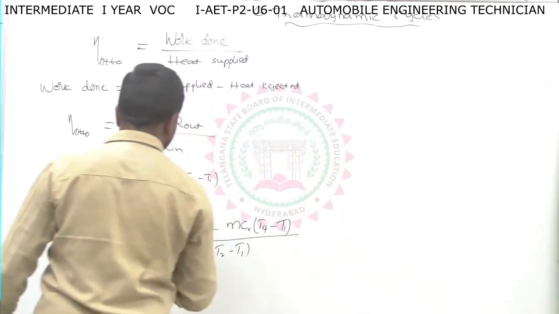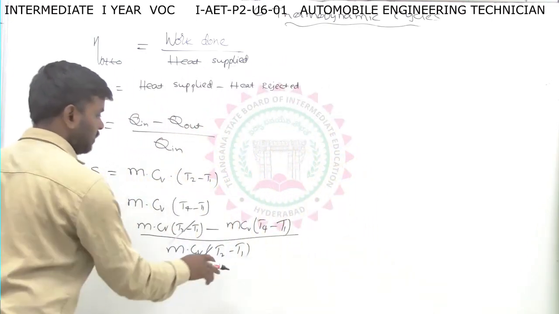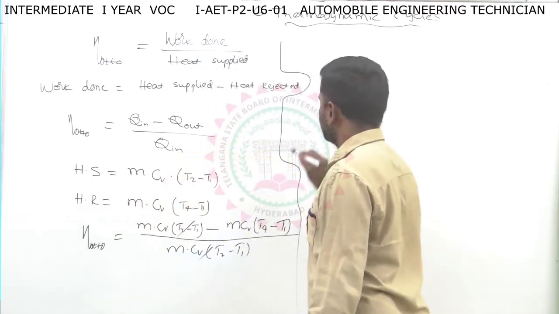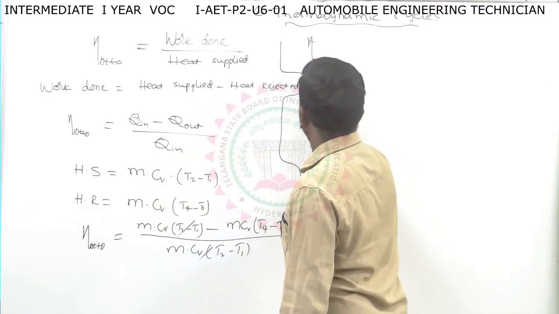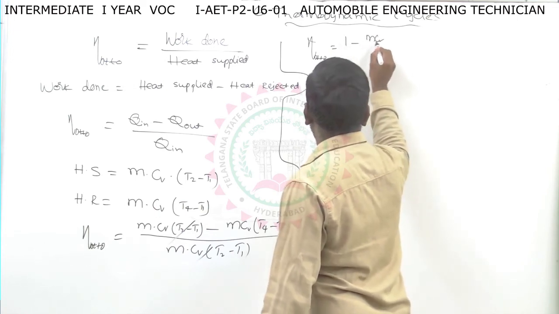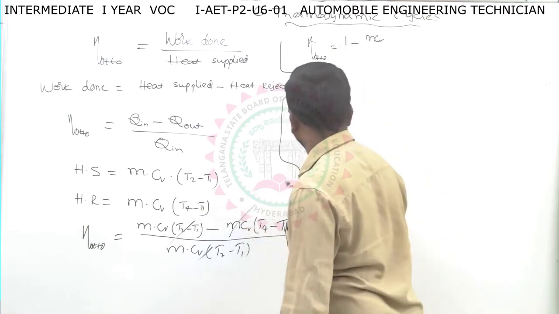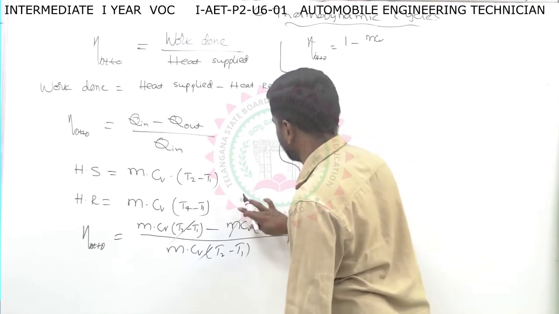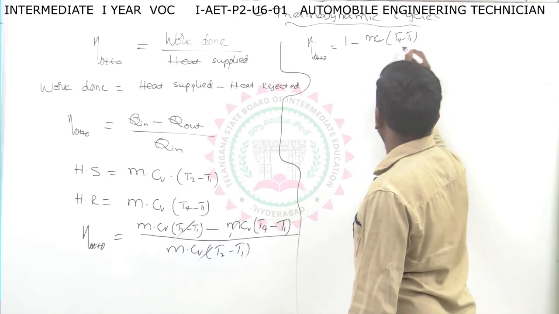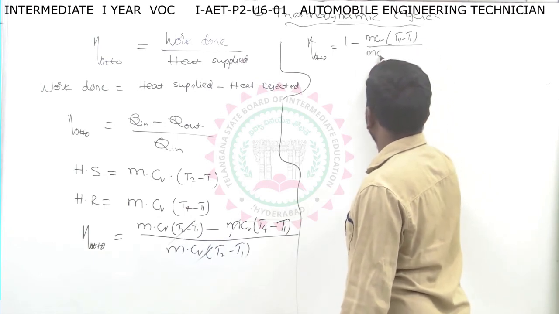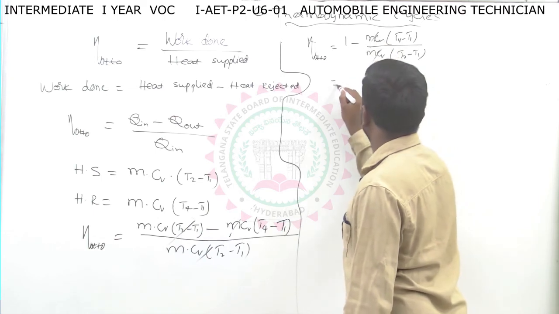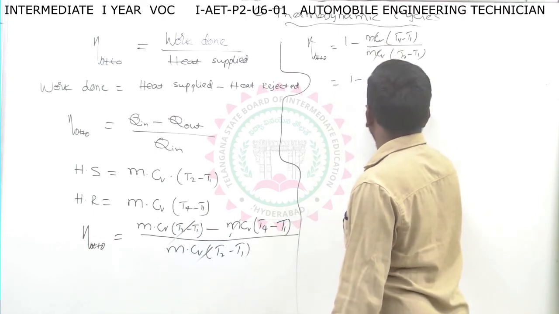So you can cancel this mCV T2 minus. So we will get this equation as mCV 1 minus mCV. So you can also cancel mCV. So I will write here and next time cancel. T4 minus T1 by mCV T2 minus. So mCV cancels. We will get 1 minus T4 minus 1 by